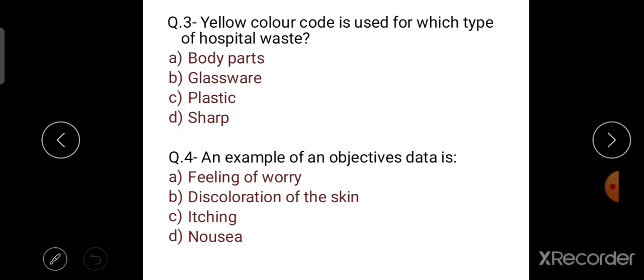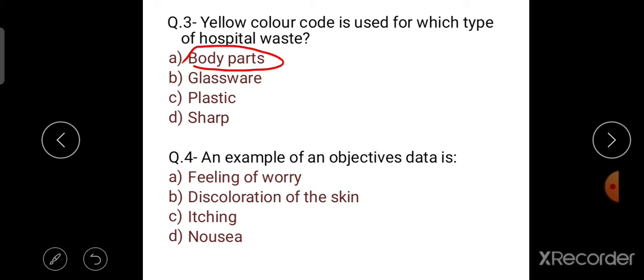Next is question number 3. Yellow color code is used for which type of hospital waste? The options are body parts, glassware, plastic, sharp. According to the Indian Society of Hospital Waste Management, yellow color coded container is used to dispose of human and animal waste, microbial and biological and solid waste. So the right answer is body parts.